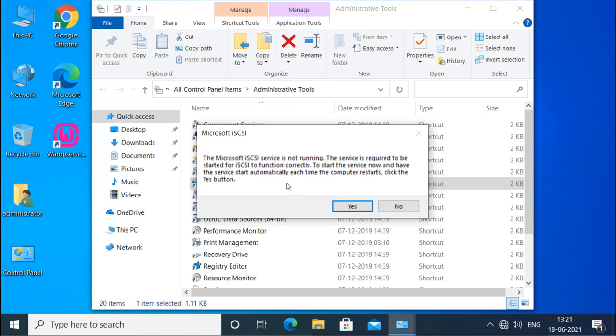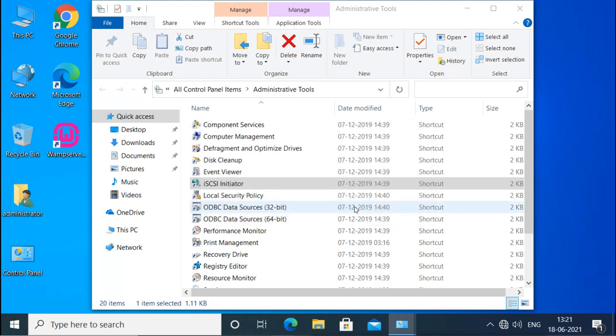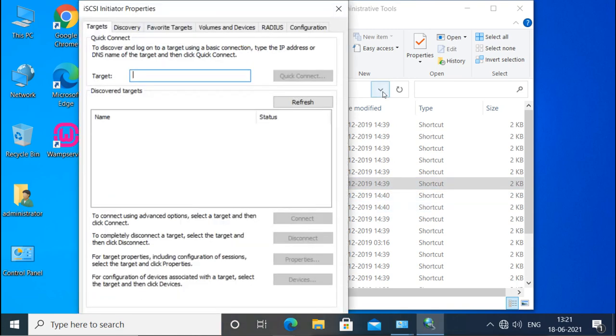So by default it is not running, but when you open it the first time, it gives you this option: do you want me to do this or not? When you say no, it is not going to start the service, and when you say yes, it is going to start the service and keep it automatic. That means every time your system boots, the service will start. So I will say yes because I want it. And this is the configuration of the iSCSI initiator.